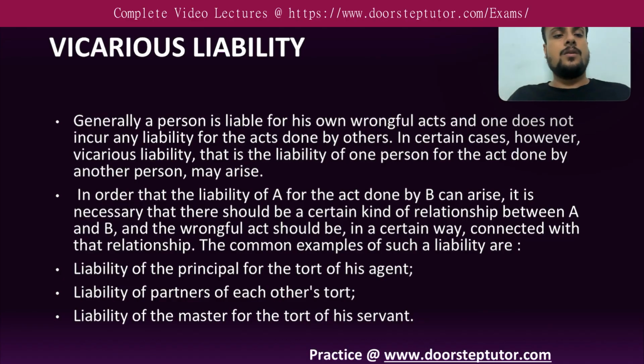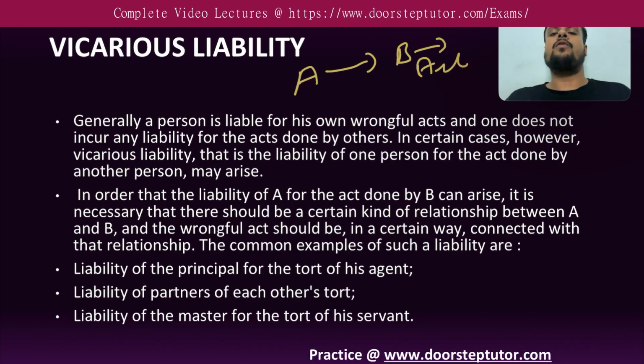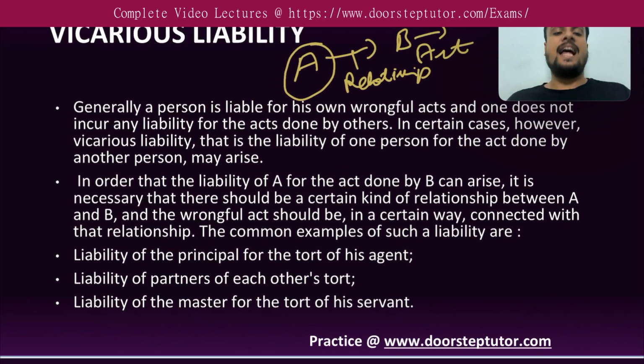Suppose we make A liable for B's act, B has done a certain wrongful act, and now we are making A liable for it. What we have to do is show that there is a relationship between A and B, and that particular wrongful act which be